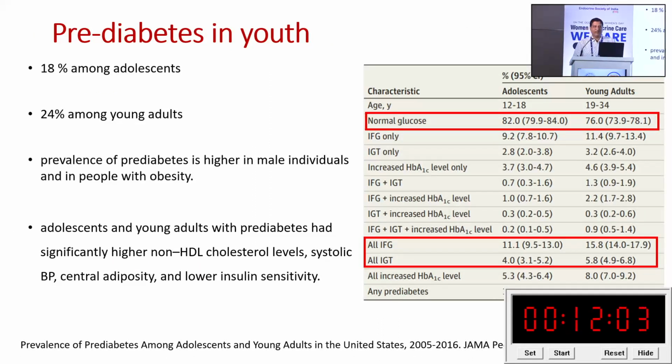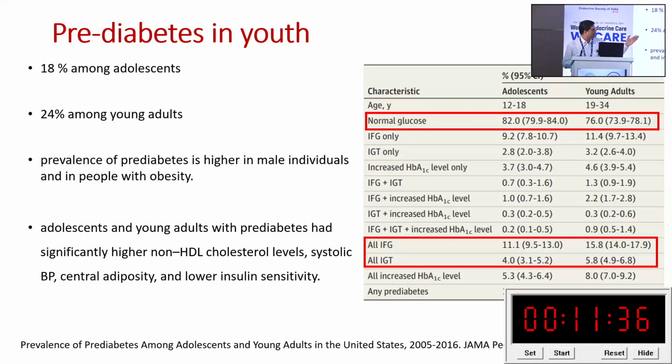Let us see what pre-diabetes in youth is. Among the US population, it is 18% among adolescents and 24% among young adults. The prevalence of pre-diabetes is much higher among males in comparison to females. Non-HDL cholesterol, systolic blood pressure, central obesity, and insulin resistance have all been found to be significantly higher in those groups in comparison to their counterparts.